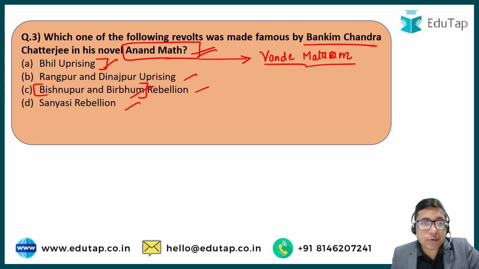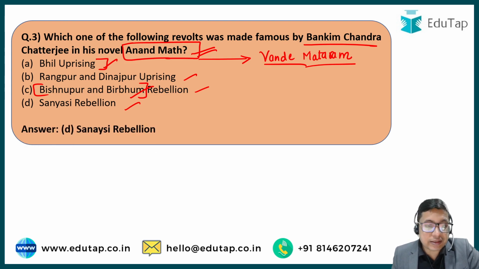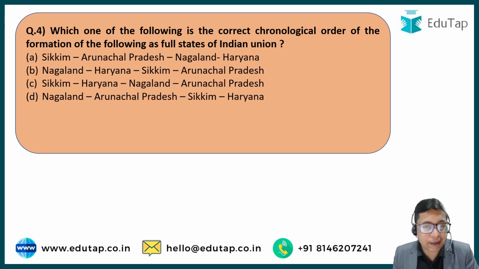The correct answer here will be option D, Sannyasi rebellion. The Sannyasi rebellion is the movement which originated in the Bengal region. The religious mystics known as sannyasis in common language were having their rights encroached upon by the Britishers. Their religious and cultural practices were being banned or banished by the Britishers, and that is why they rose up in rebellion against the British authority. This rebellion was the focus of the Anand Mutt novel, and Vande Mataram also comes from this particular novel.